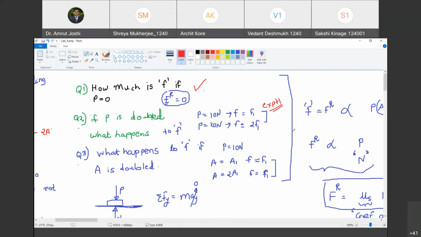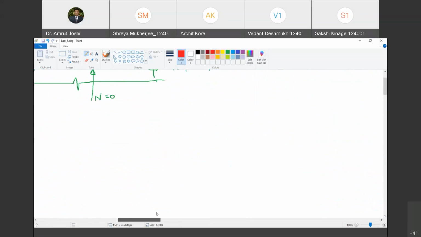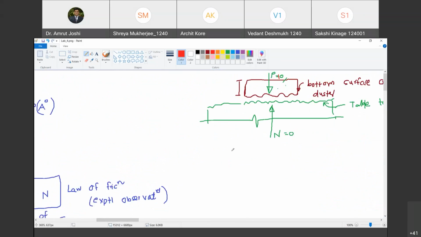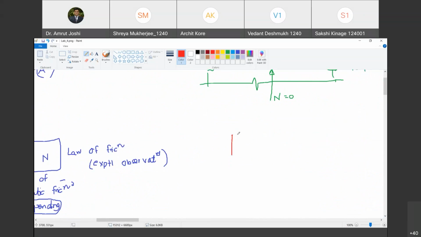Yes, sir. Now let us try to understand point number 3. What happens to F if area is double? Now let us try to look at what exactly is happening. Are you with me? Yes, sir. So imagine that I am drawing the plan of the duster. I have drawn the plan of the duster. This is the length of the duster and this is the width of the duster. Are you with me? Yes, sir. And imagine that there are n number of crests in this area. Are you with me? Yes, sir.